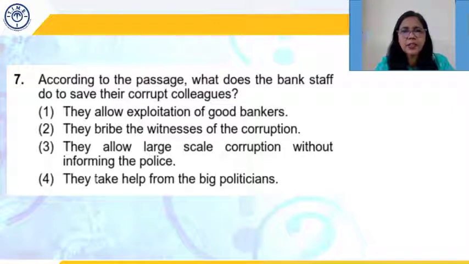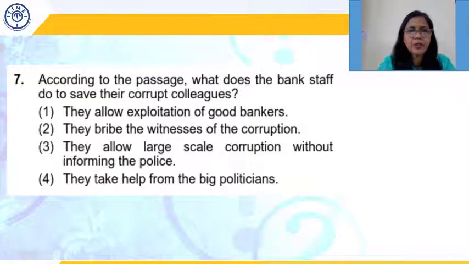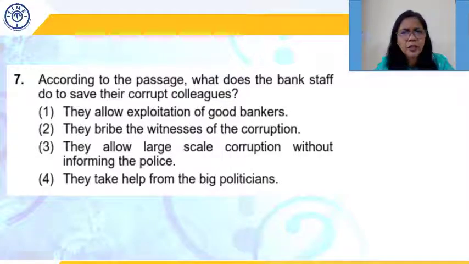According to the passage, what does the bank staff do to save their corrupt colleagues? They allow exploitation of good bankers, stated in the passage. They bribe the witnesses of corruption. Witnesses of corruption, this part is not there.